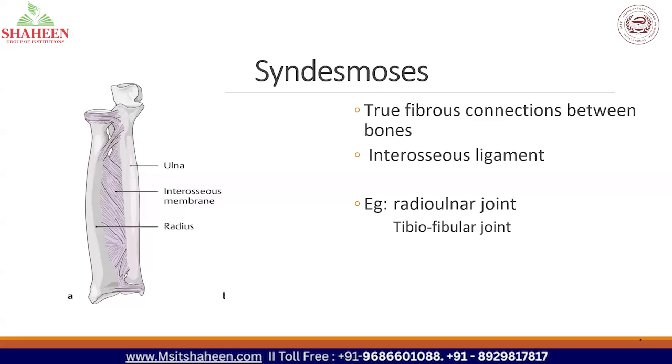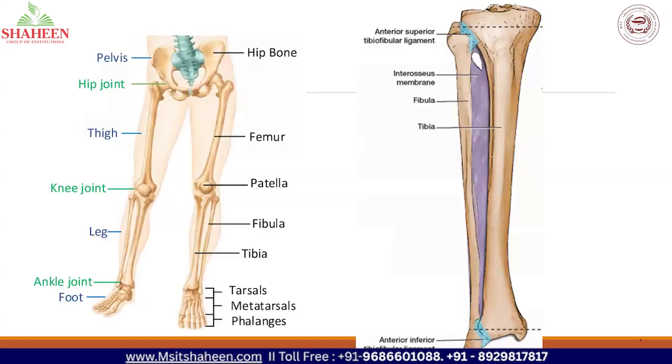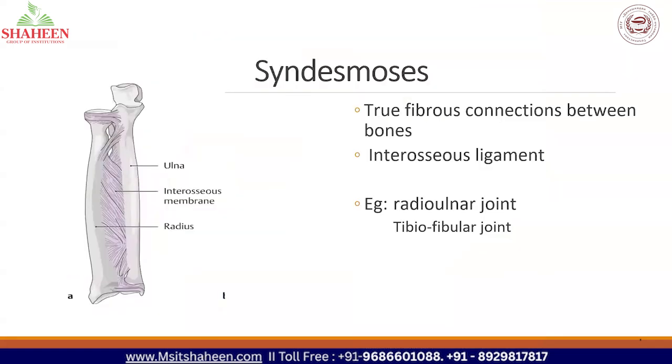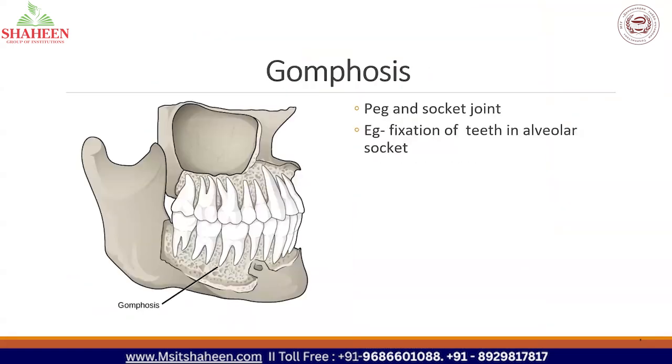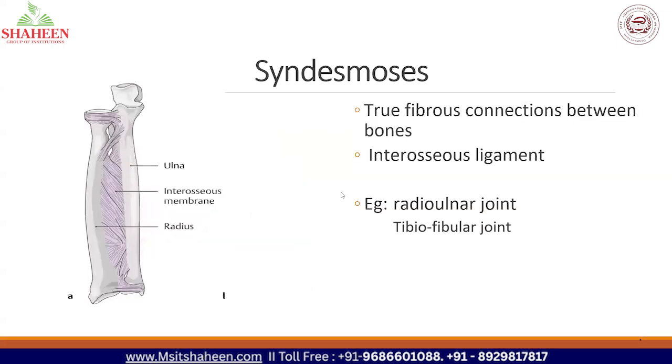Is it clear till here? Ma'am, besides the fixation of teeth, where else do we find the peg and socket joint? Usually in human body, there is no such place where you can see this peg and socket joint.